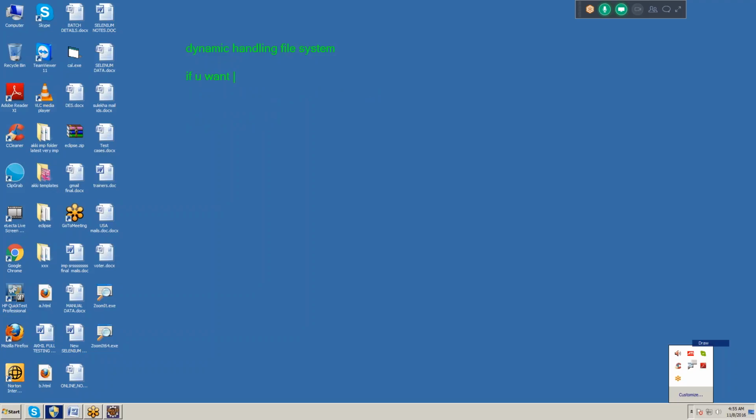If you want to create a new file in file system, if you want to write the data into the file system, if you want to get the data from a file in file system, we will use the file system concept.